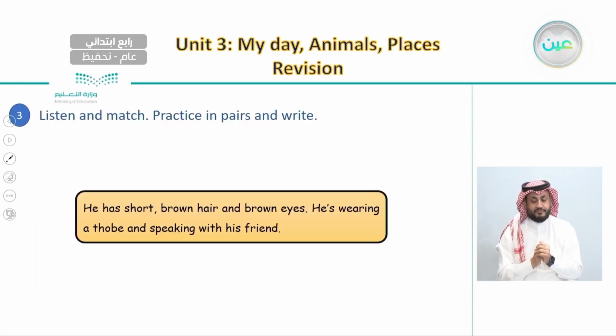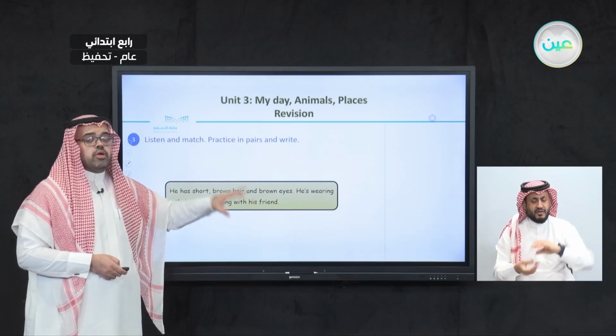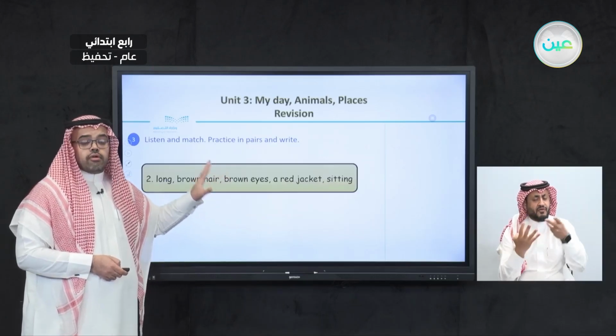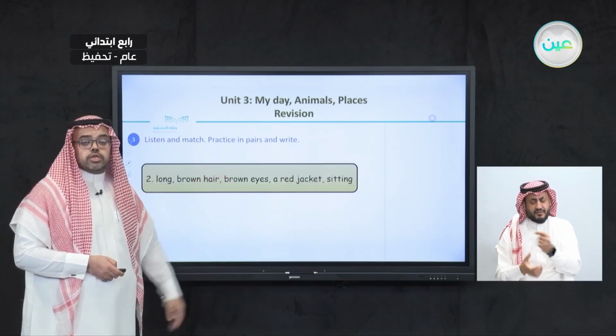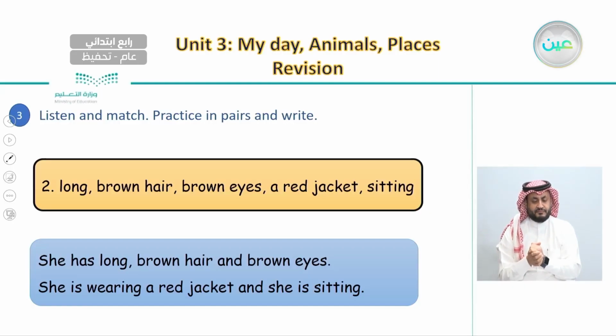And also we did listen and match, where we said that we have 4 different people. We need to write the right descriptions for each of these people. As with the first one, or number 2, we said that there is someone who has long and brown hair, brown eyes, red jacket, and sitting.